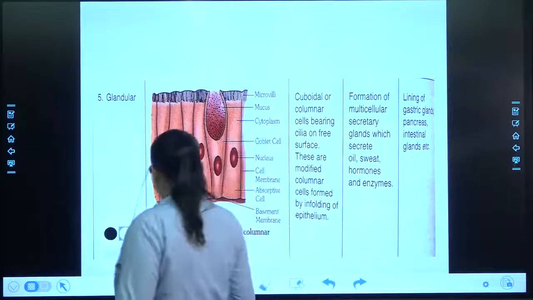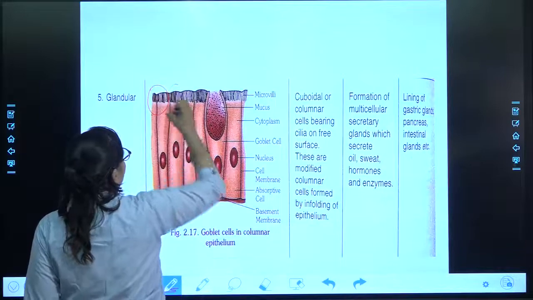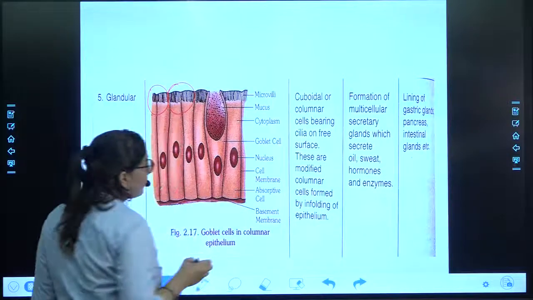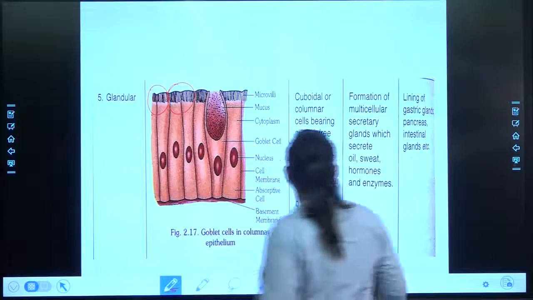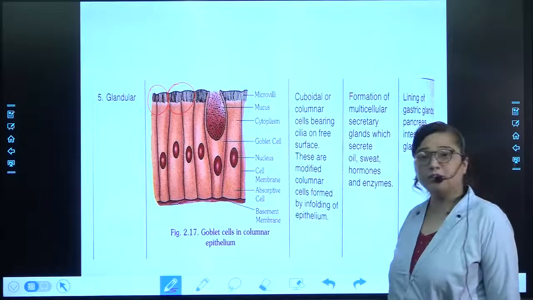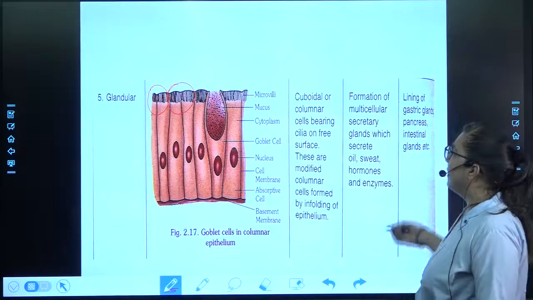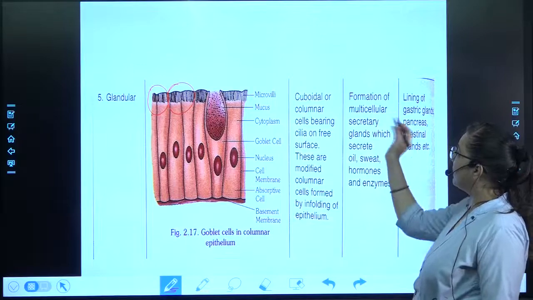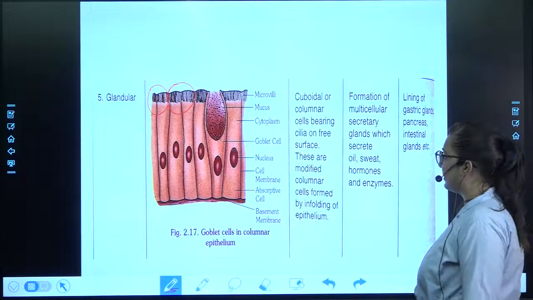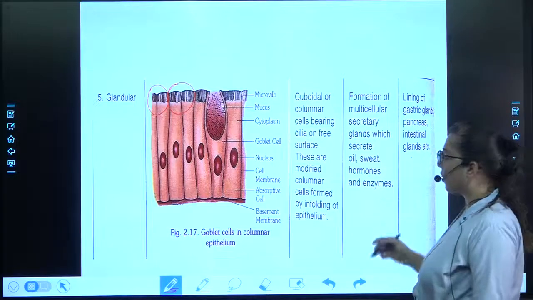That means, as you can see over here, it has this hair-like structure, and they are a modified form of columnar cells. Next, it helps in the formation of multicellular secretory glands that help to secrete oil, sweat, hormones and